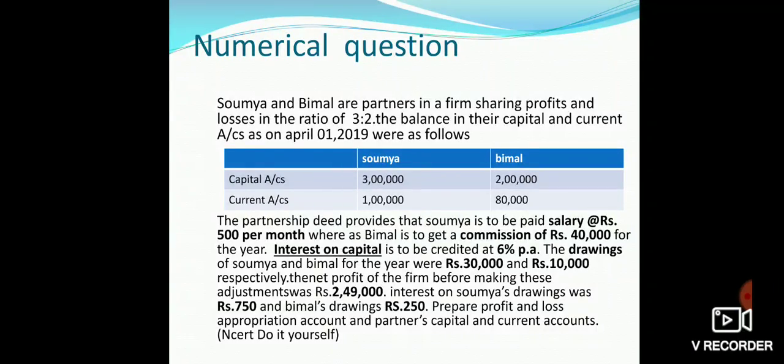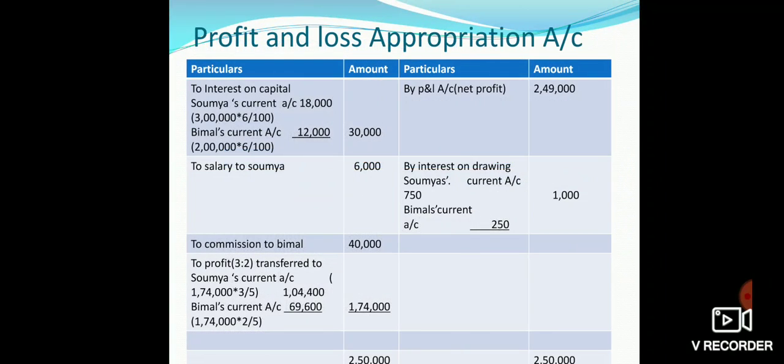Let us proceed to the profit and loss appropriation account. We can see on the debit side interest on capital, Soumya's current account 18,000. It is calculated on his balance of capital account 3 lakh multiplied by the rate of 6% per annum.